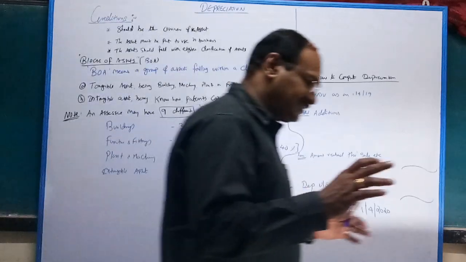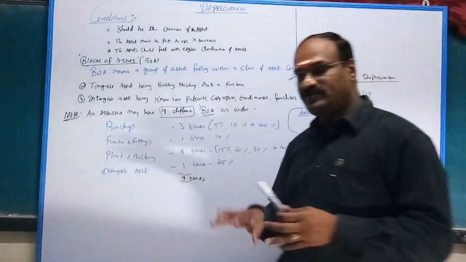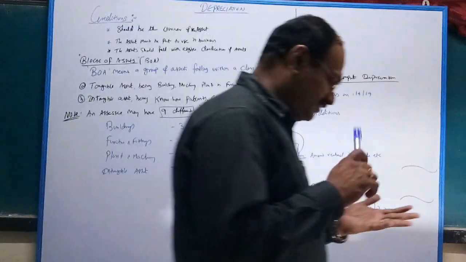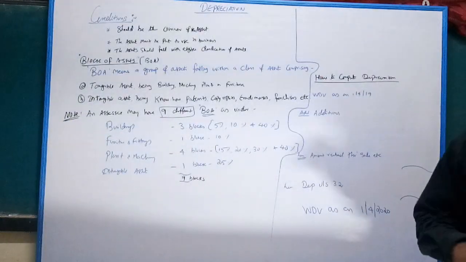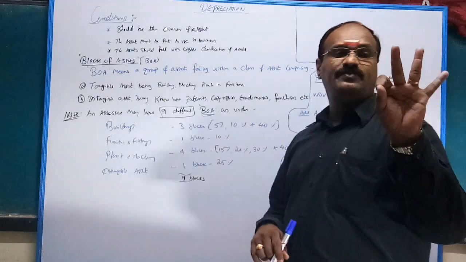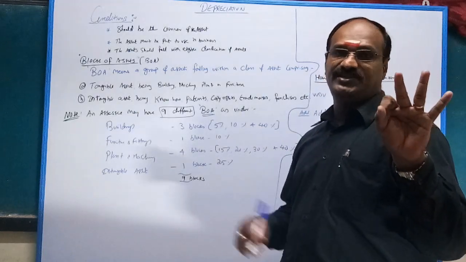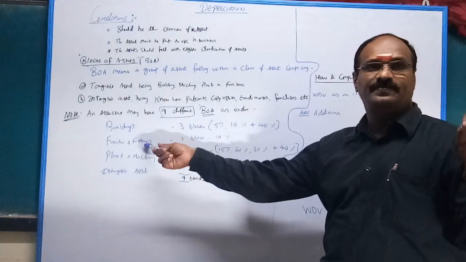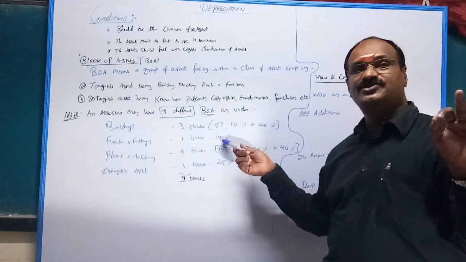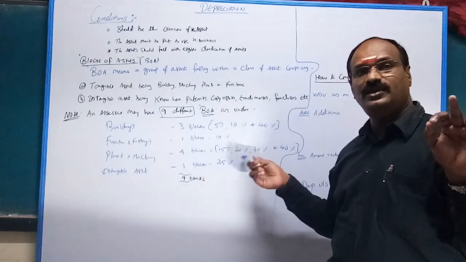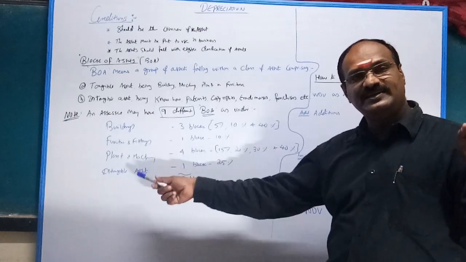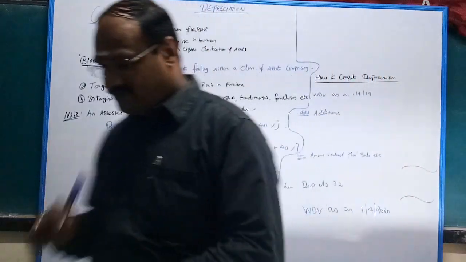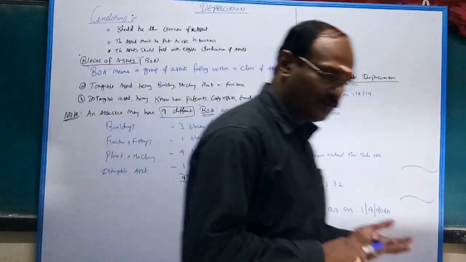If you take any assessee, 2 years back it was 13 blocks of assets. Now they reduced it to 9 blocks of assets, comprising number 1, building. Building, 3 rates of depreciation: 5%, 10%, 40%. Furniture 10%. Plant and machinery 4 blocks: 15, 20, 30, 40. And finally intangible assets 1 block, 25%. All together 9 blocks.